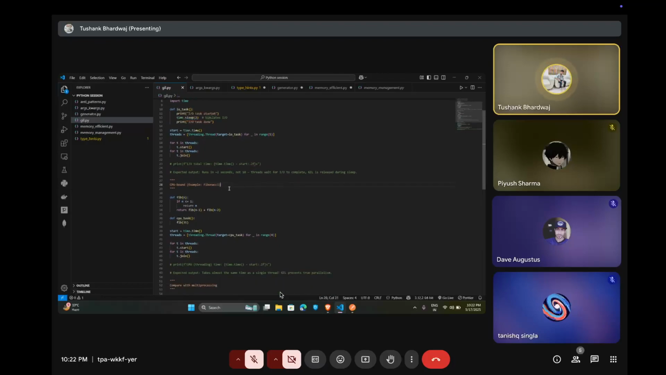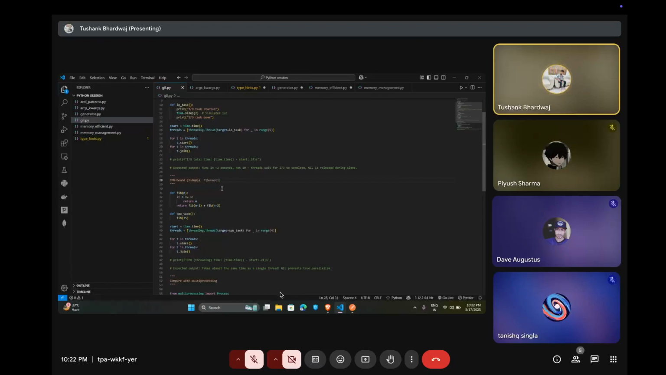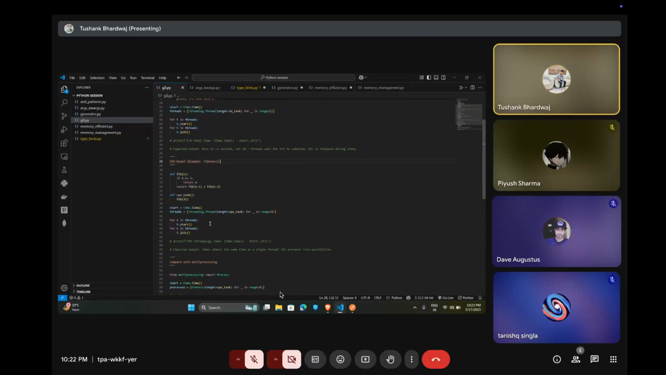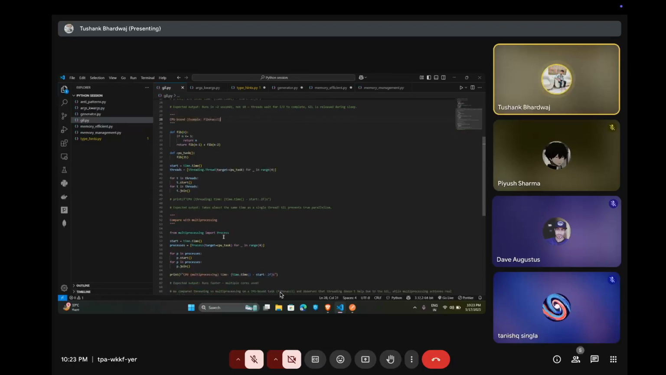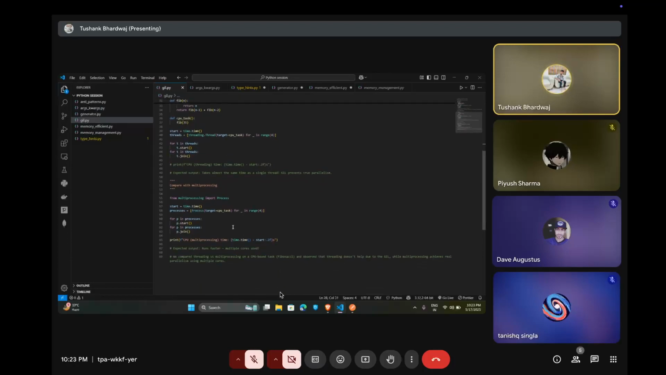And if we look at a CPU-bound task, for example Fibonacci, it takes almost the same time as a single thread, and the GIL prevents true parallelism. If we compare it with multiprocessing, it runs faster because multiple cores are used. We compare threading versus multiprocessing on CPU-bound tasks like Fibonacci and observe that threading does not help due to the global interpreter lock, while multiprocessing achieves real parallelism using multiple cores.